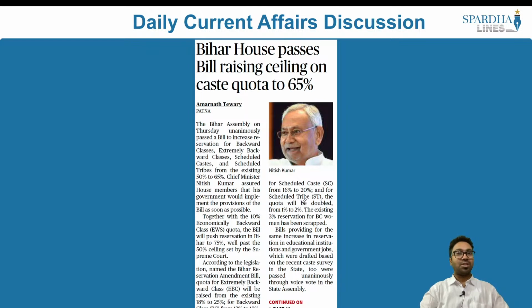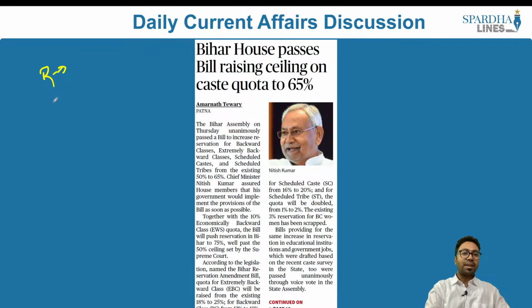This article here is important from your GS paper 2, which is Indian polity. So it can be very important when it comes to reservation. It becomes very important from your GS paper 2 polity. What is this article speaking about? The article here is speaking about the reservation quota that is being permitted in the state of Bihar.